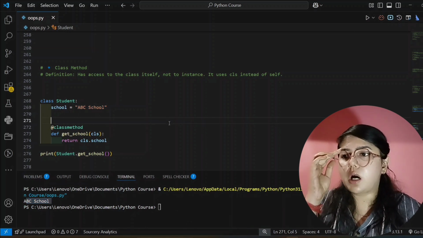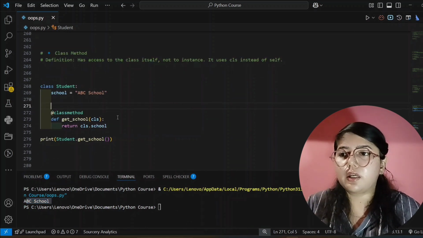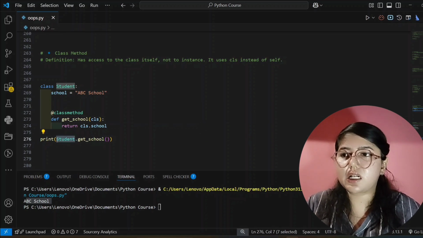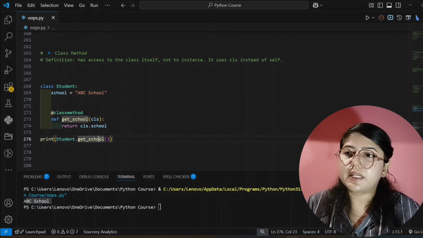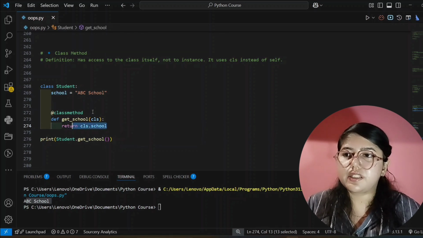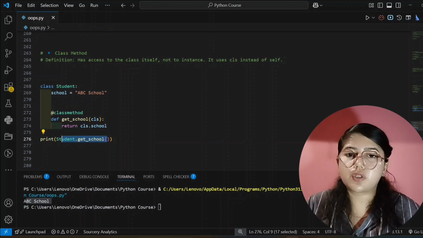So I hope you understood how to use class methods. Here we are using cls, and here we are directly writing the class name, that is Student.get_school. This value we are returning from here, and it will return here and print here. Okay, so I hope you understood this part.